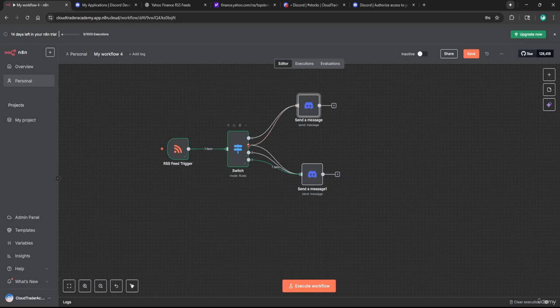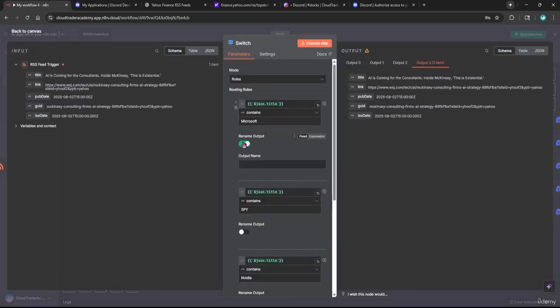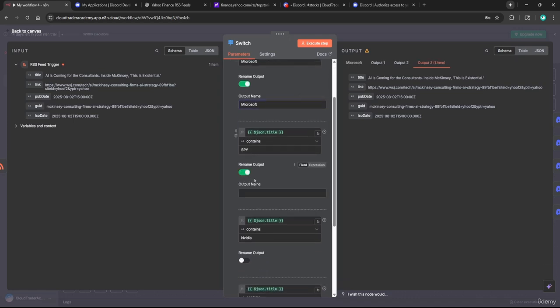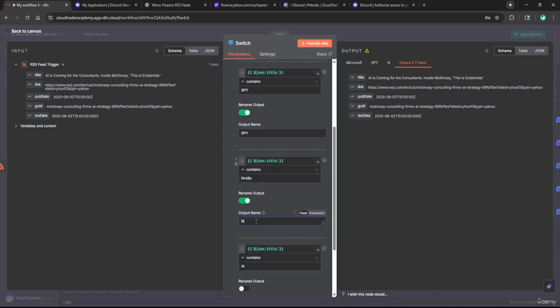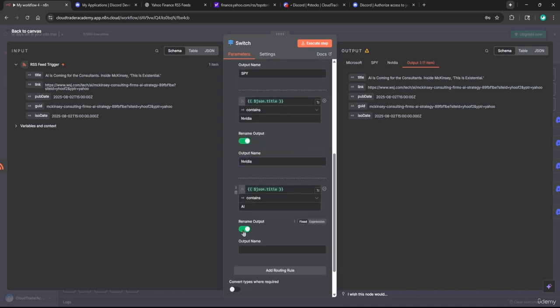So what I did here was I just clicked this circle here and then dragged and dropped another connection from our switch statement to our Discord action. So now this rule here, where if the title contains SPY, it's going to two different Discord actions. And up here, I have Microsoft and SPY. Now I'm going to say if it contains AI to also come up here to our Discord. And actually, let me do this. Let me rename the output name because it is a little confusing just to have output 1, output 2, and so on. So let me rename these. NVIDIA, we have SPY, and now we're going to do AI.